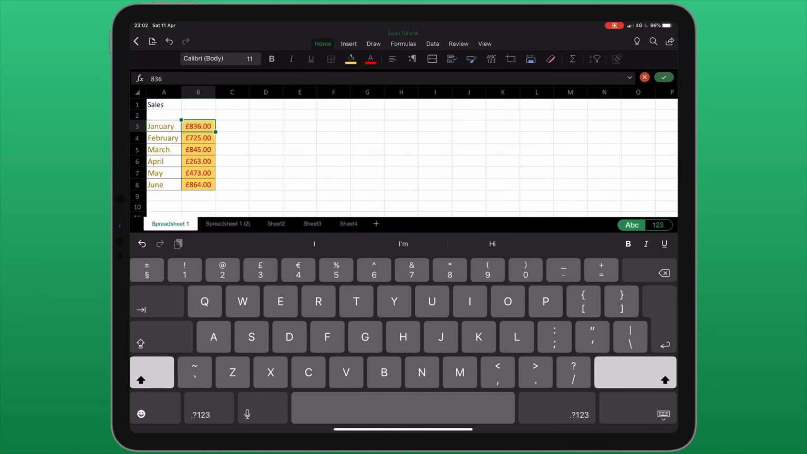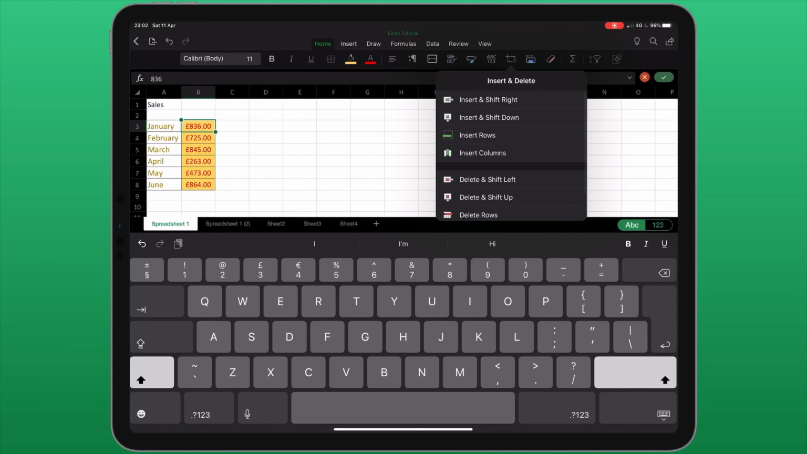Once I've created some data, if I want to insert some rows or columns, the next icon along allows me to do that. This icon is a white rectangle with a green plus icon in the top left and a red X in the bottom right. This allows me to insert rows or columns, or to delete rows or columns.